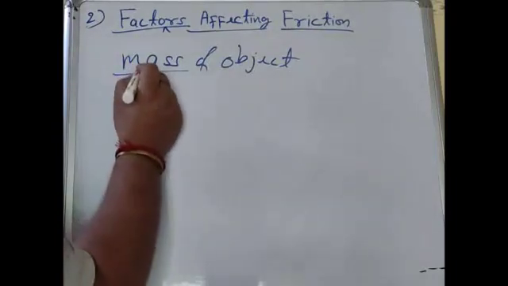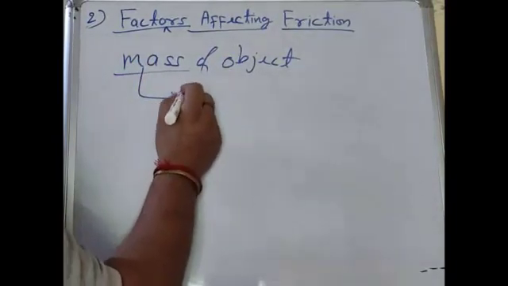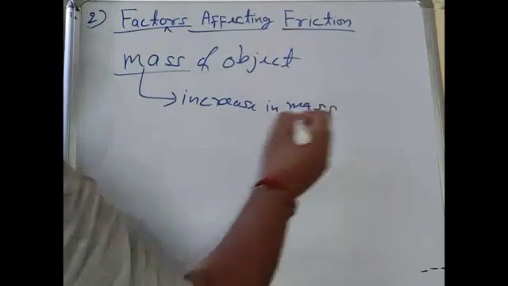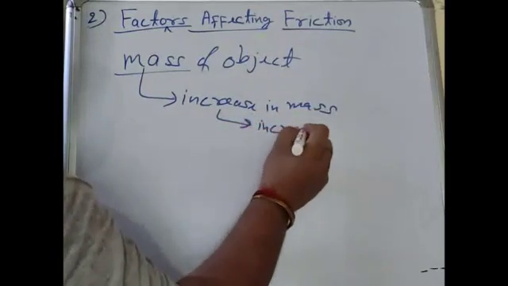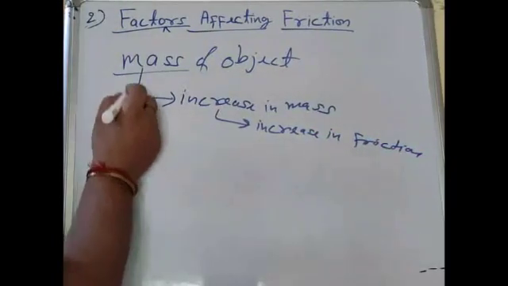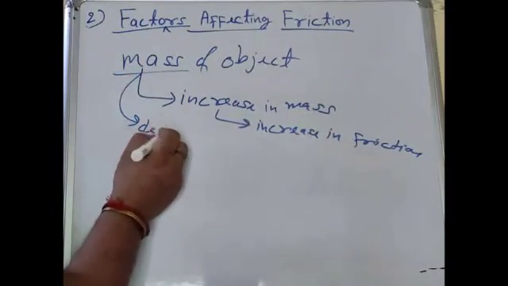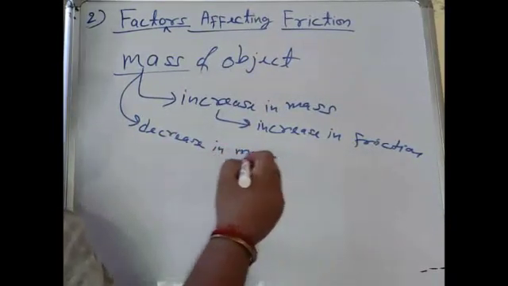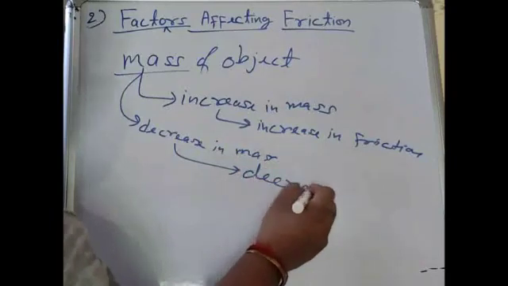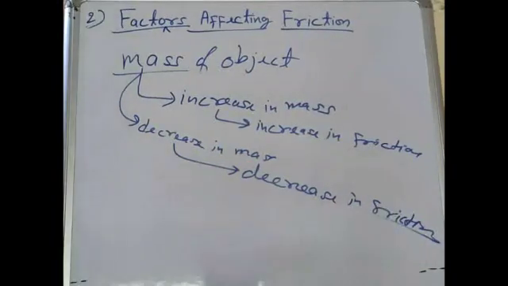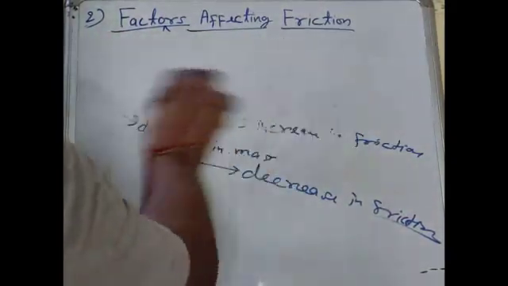So on the basis of mass, we can say that an increase in mass means an increase in friction, and similarly a decrease in mass means a decrease in friction. So there are two factors that affect friction.